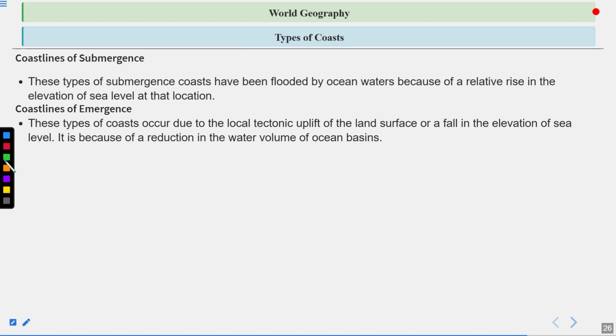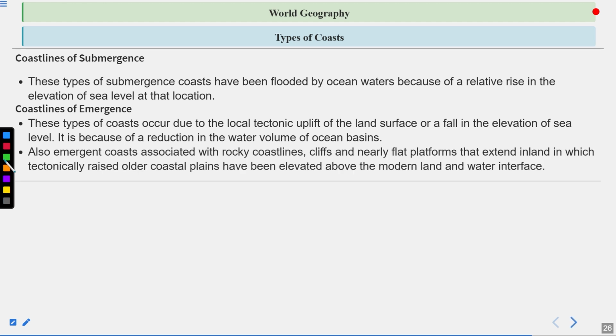So basically there are two types of coastlines, one is the submerged one and one is the emerged one. The submerged one is the area that is flooded by ocean water, because of which the coasts get submerged, and that is called a submergence coast. And emergence coasts are the ones in which, because of tectonic upliftment of the land surface or a fall in the elevation of sea level, the water reduces on the coastal areas. That is called a coastline of emergence.